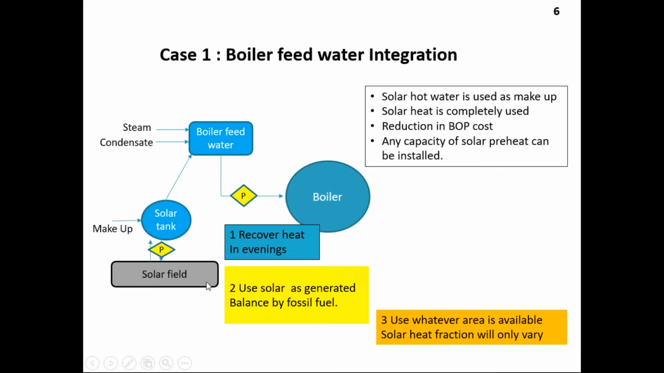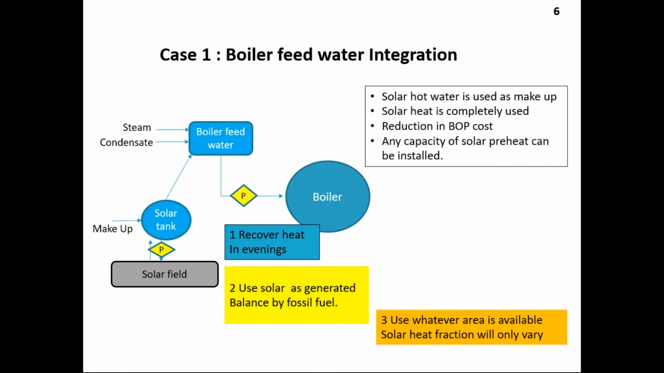We have the solar field here, the pump, and the solar tank. The makeup is put here, in the solar tank, and the solar tank water is fed into the boiler feed water tank here. Then if there is low solar radiation, the temperature in the solar tank won't go up to 80 degrees. It will be say only 40 or 50 degrees.